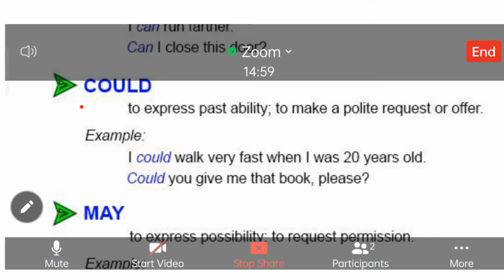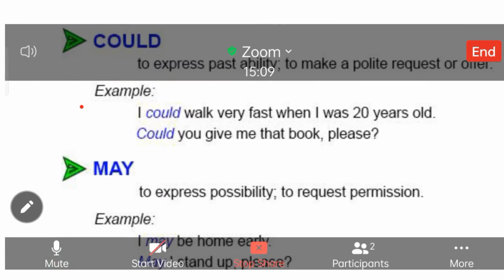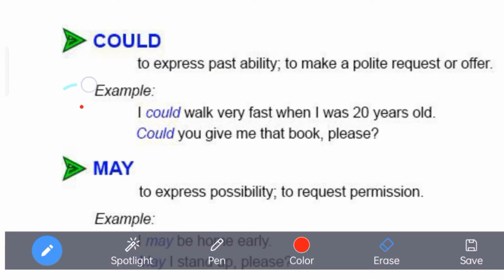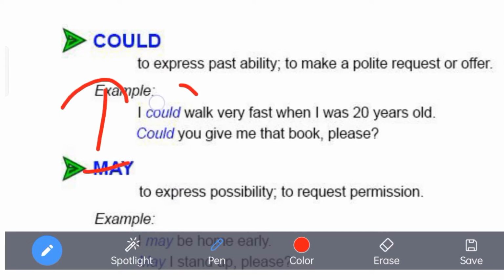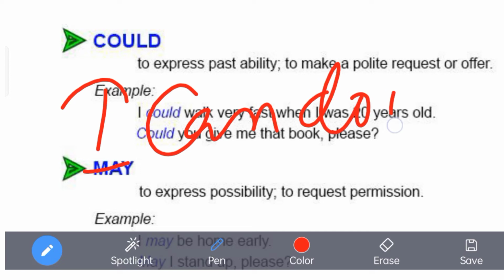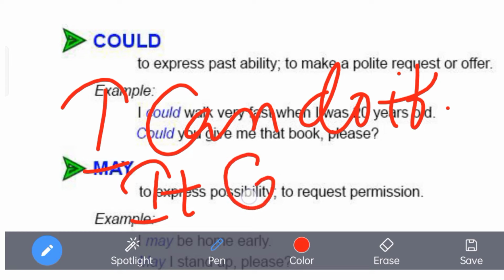With the help of an example, I'll let you know. For example, if I say I can do this, or I can do it, then what would I write in the passive voice? It can be done by me.